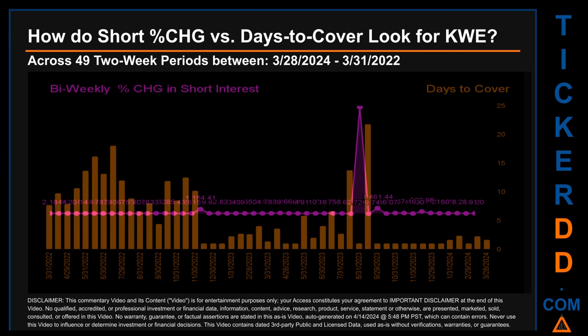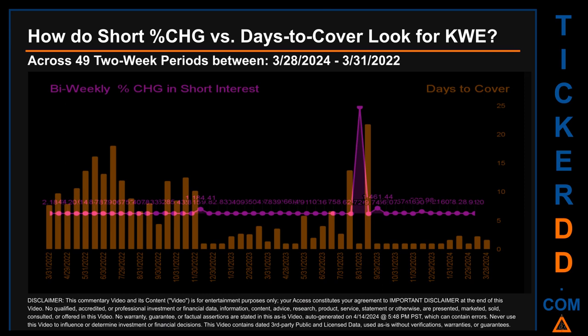Zooming out, I looked across 49 2-week snapshots, from latest found, March 28, 2024 to oldest found, March 31, 2022. In the graph, I overlaid bi-weekly percentage change in short interests against days to cover. Across these 49 2-week snapshots, the average percentage change of short interest was about 673.94%.